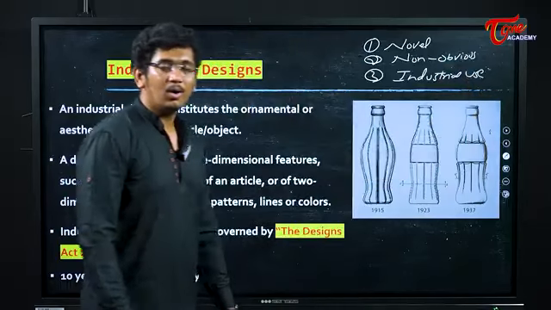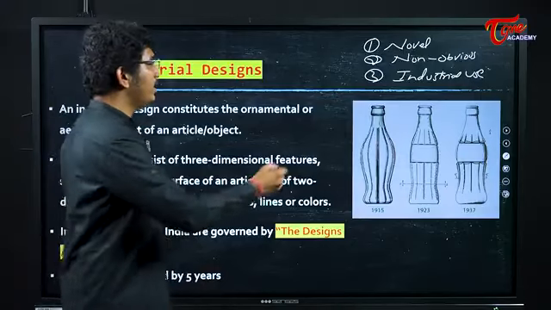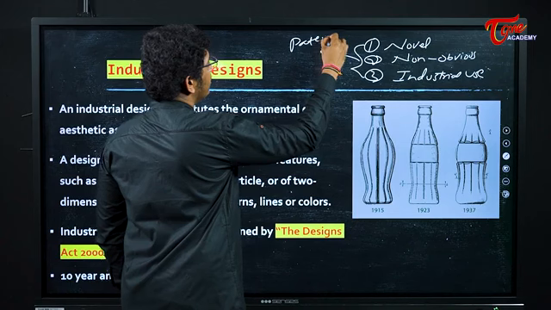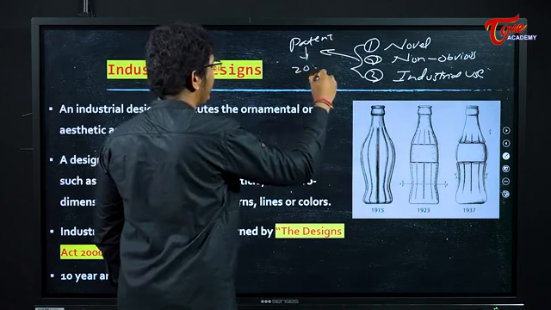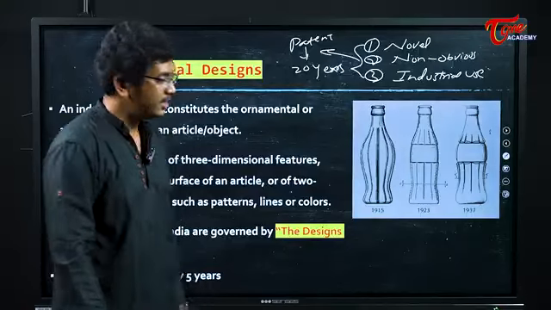Okay, novel, non-obvious and industrial use. These 3 points are very important. If these 3 points are fulfilled, you can give a patent. A patent is given in India for a term of 20 years, and no one can use your patent without your permission for these coming 20 years.